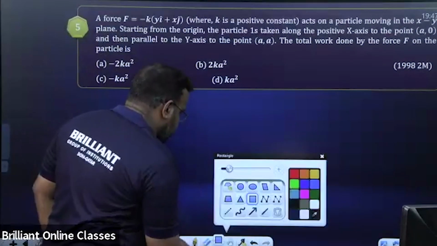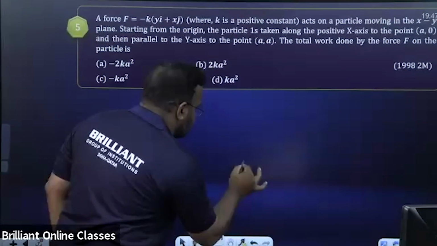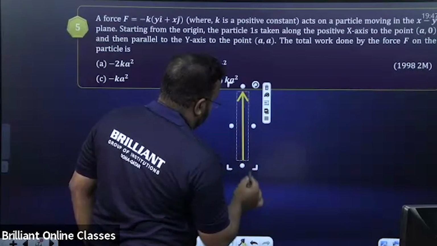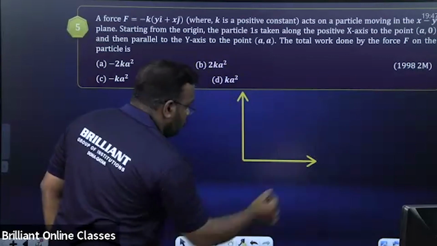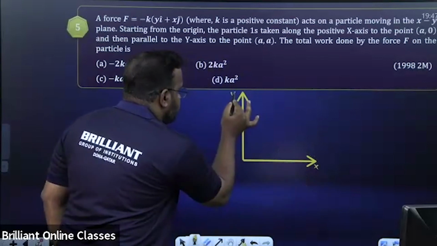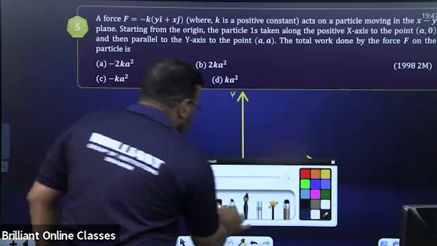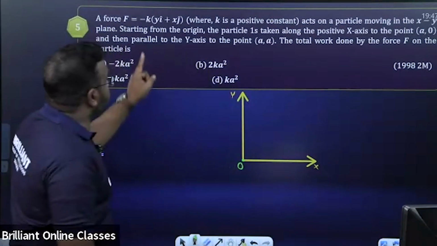So let us take such a plane. I'm just taking this as the Y axis. This is the X axis. So XY plane means like this. And we are starting from where? From the origin. So this is the starting point, origin. First, read the question carefully.